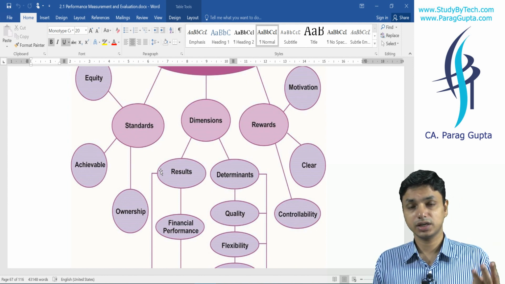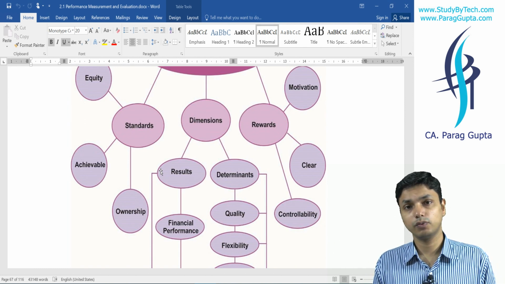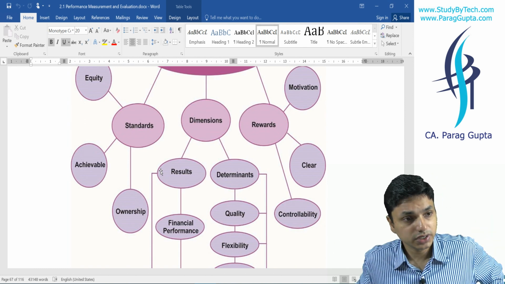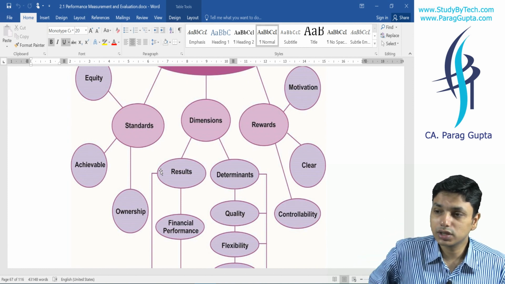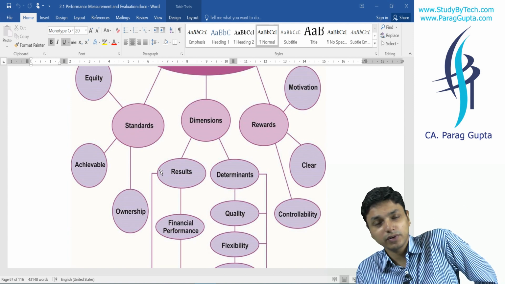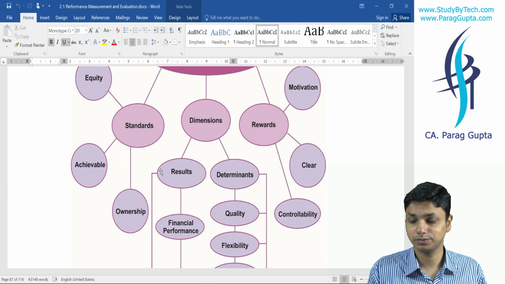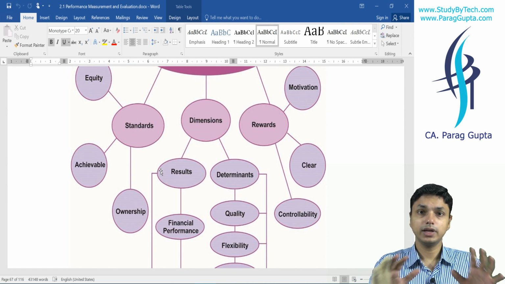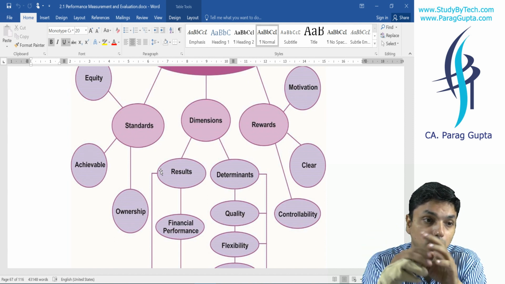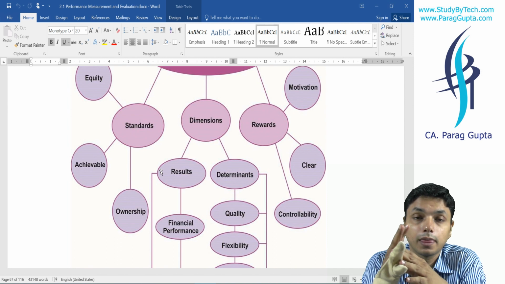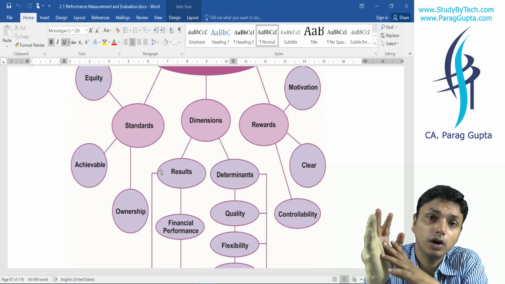Rewards. Three things are essential for rewards. You will say motivation. Motivation means rewards shall be set in a way that they motivate the employees. It shall not be that you set rewards that are unmotivating. You say that if you achieve this thing, I will give you a pencil. The employee will say I don't need a pencil. Rewards shall be motivating. Clear. Rewards shall be very clear, so that people understand that if we meet this target, we will get this reward. So they shall be clearly explained to our team.